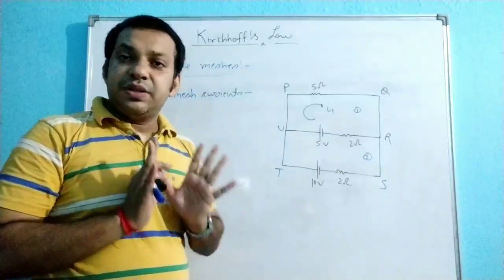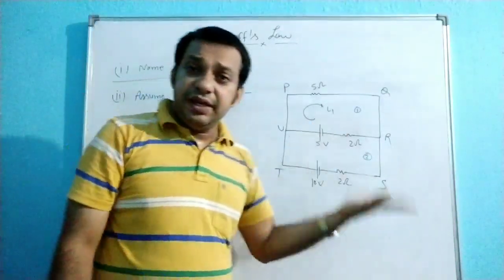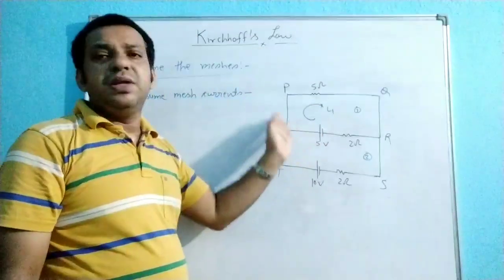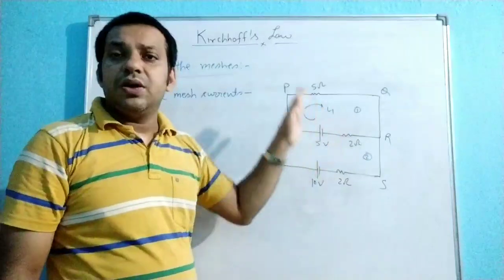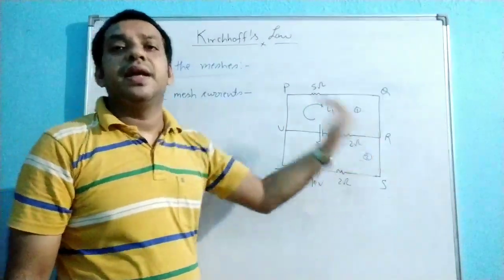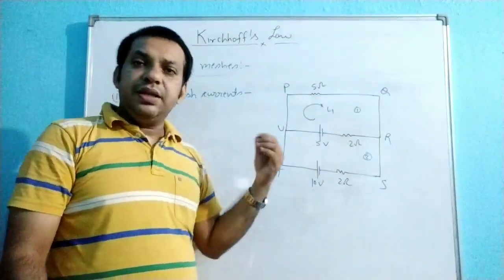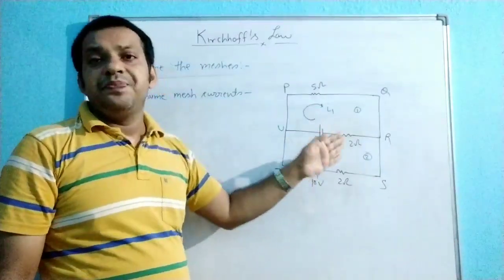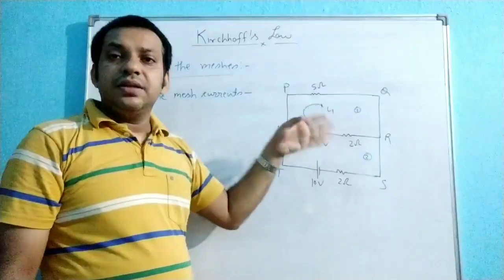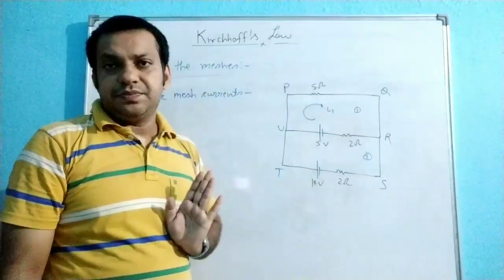So this method is very easy. Without any thinking, you can assume the current direction. If this direction is wrong, your answer will automatically be negative, and then you will understand that the assumed direction is not the proper direction and the current is flowing in the reverse direction.